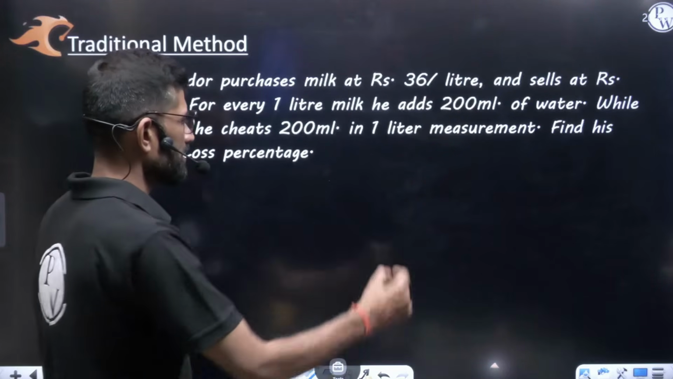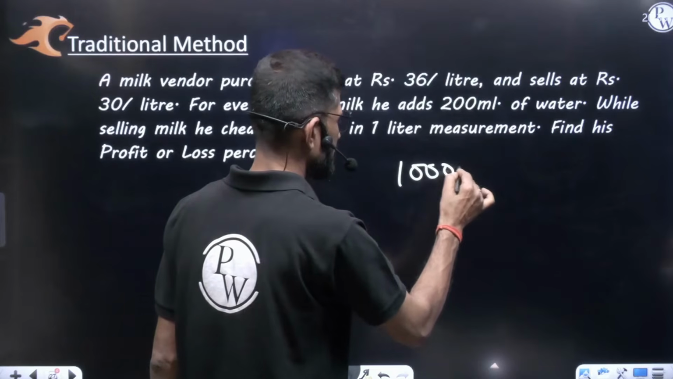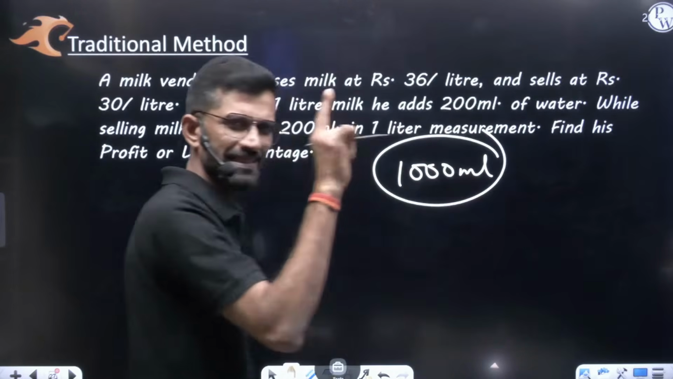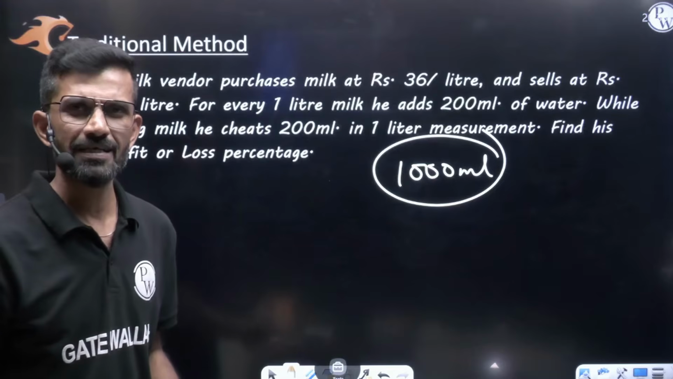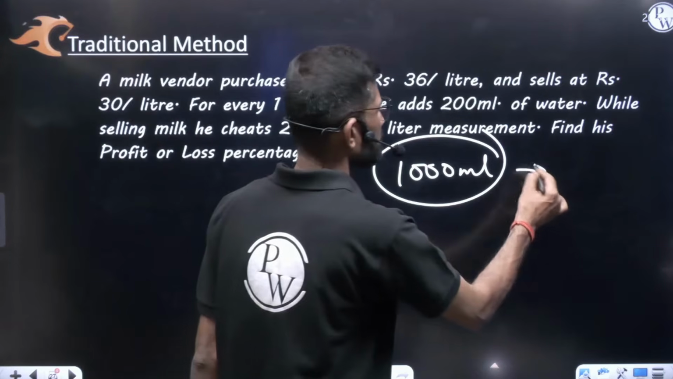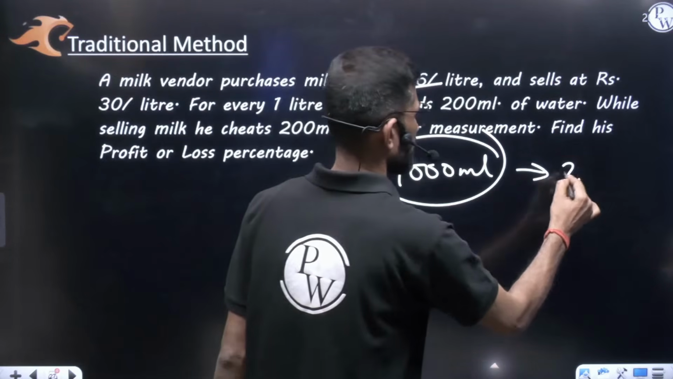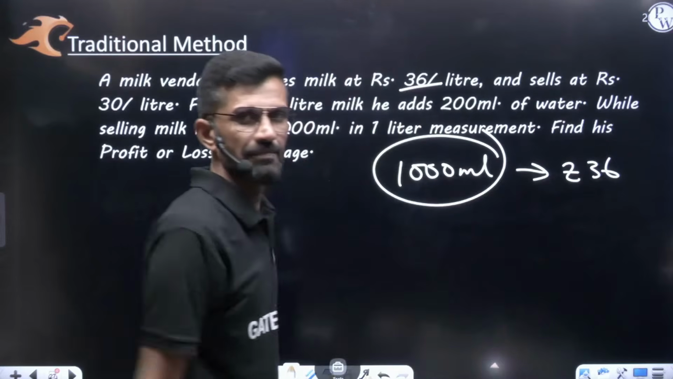Consider that the milkman purchased 1 liter of milk. 1 liter means 1000 ml milk he purchased. At what rate did he purchase? 1 liter for 36 rupees. For 36 rupees, he took 1 liter of milk.